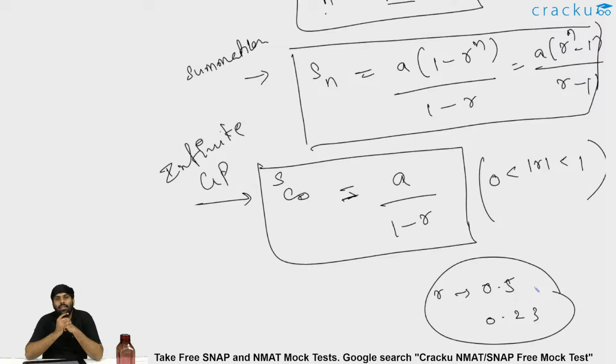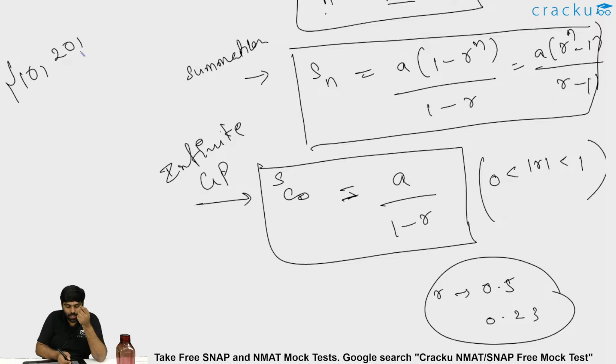If r is greater than 1, let's say a is 10 and r is 2, then how does the GP go? 10, into 2 is 20, again into 2 is 40, then 80, then 160 and so on. This will not stop at all.